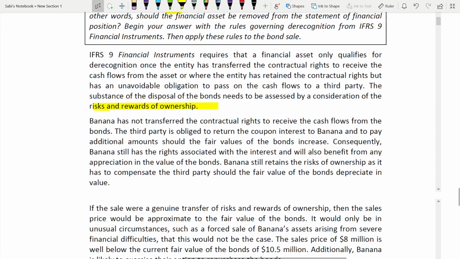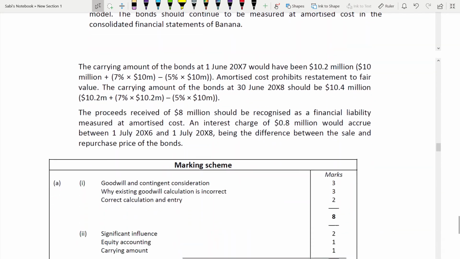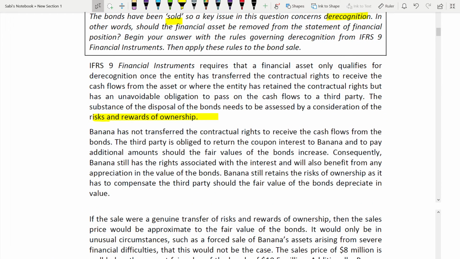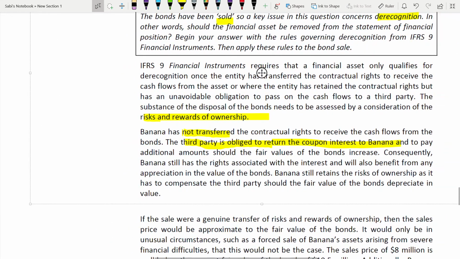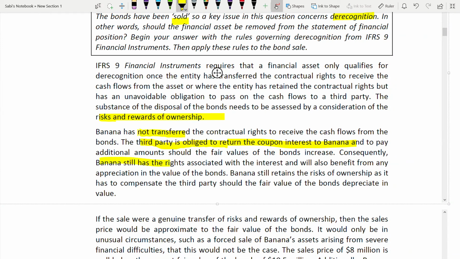Next, second paragraph. Banana has not transferred the contractual rights to receive the cash flow from the bond. They have not transferred. Did they? No. They didn't transfer the contractual rights to receive the cash flow from the bond. So the third party is obliged to return the coupon interest. You see, the third party has an obligation to return the coupon interest to Banana and to pay additional amounts if the value of the bond increases. So consequently, who has the rights? Banana still has the rights. They still have the rights associated with the interest and will also benefit from an appreciation of the value of the bond.